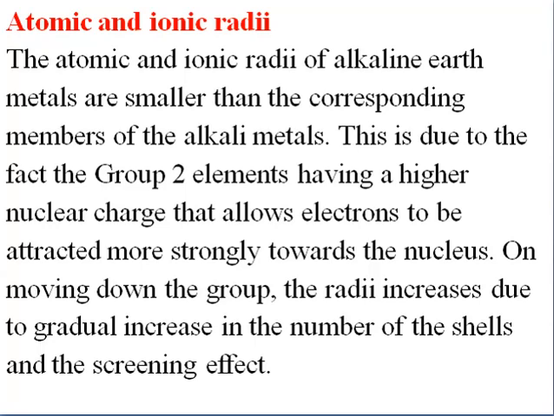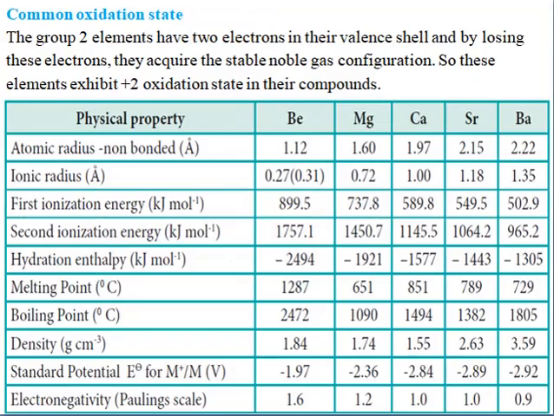When we move down the group, the radius increases. Why does the radius increase? Because the electron is added to a new orbit. So there will be an increase in the number of shells as well as the screening effect. I have already explained what the screening effect is. It is the effect between the nucleus and the electron present in the outermost orbit. The electron present in the outermost orbit is shielded by the other orbits present between it and the nucleus.